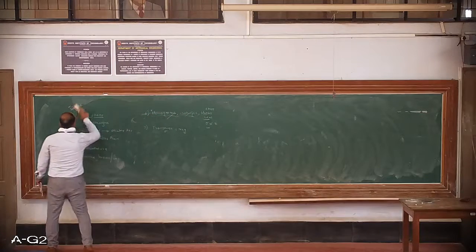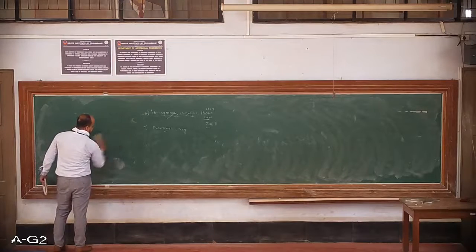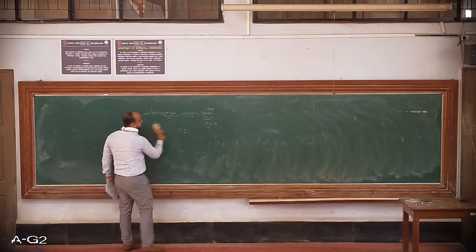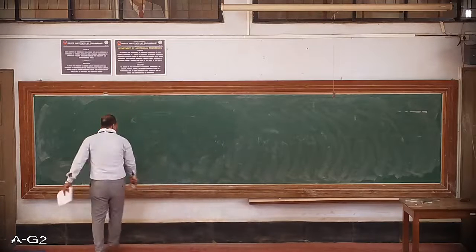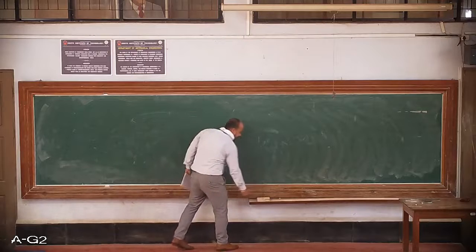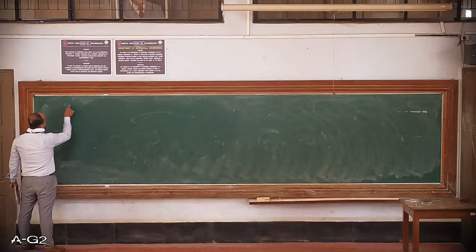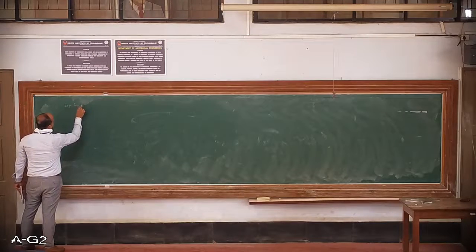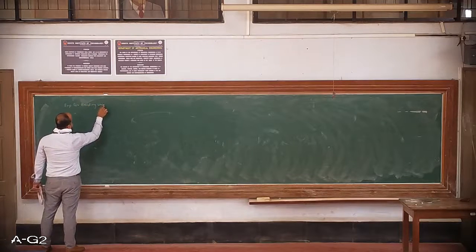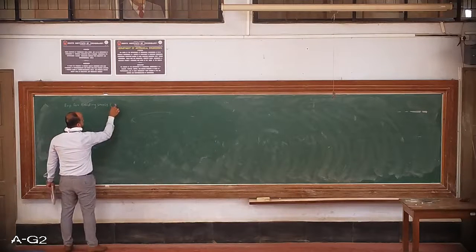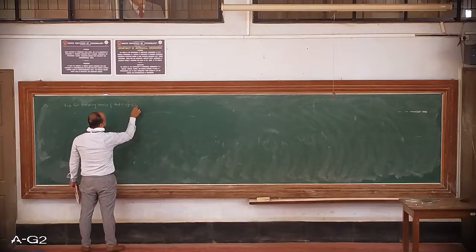Write down: expression for bending stress and radius of curvature.